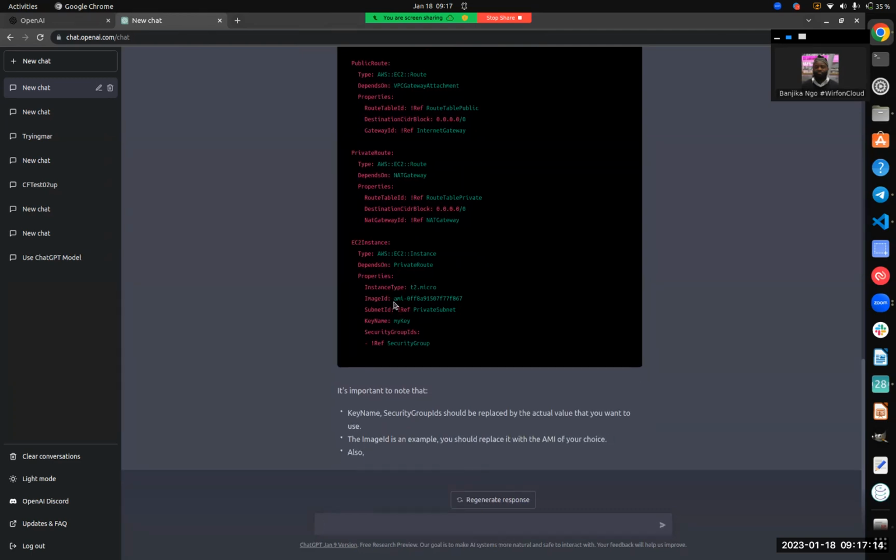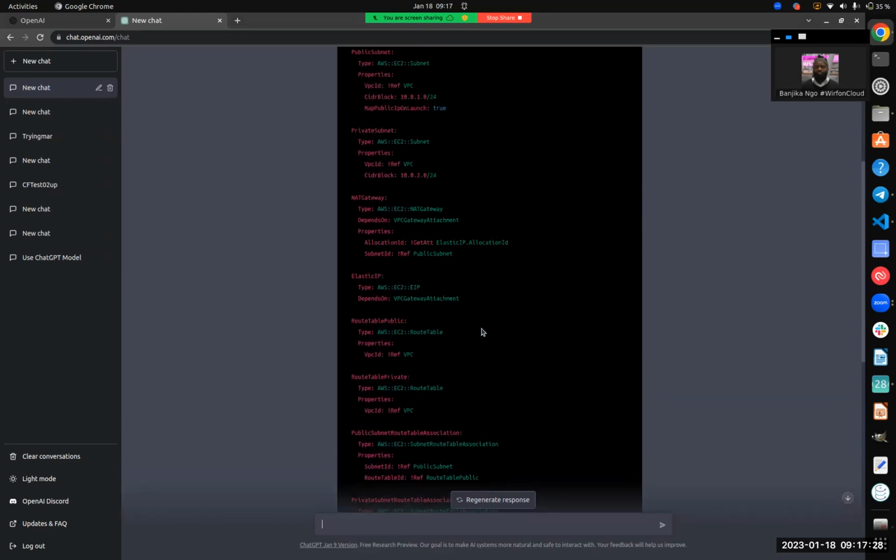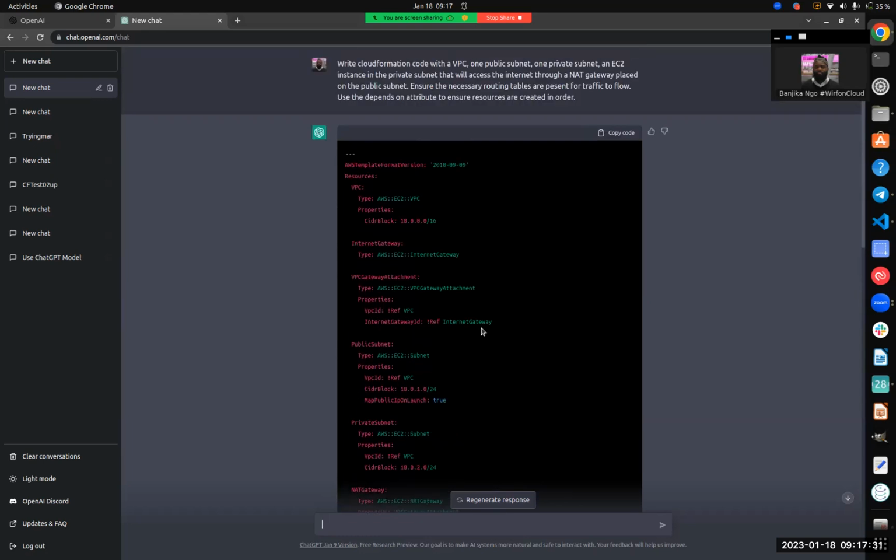It has used an image here, and I'm not sure this image exists, so you'll need to verify that. And it says here, and that's interesting, it points that out: the key name and security groups should be replaced by the actual values. So you need to also figure out what you need to change. But this is really so much.